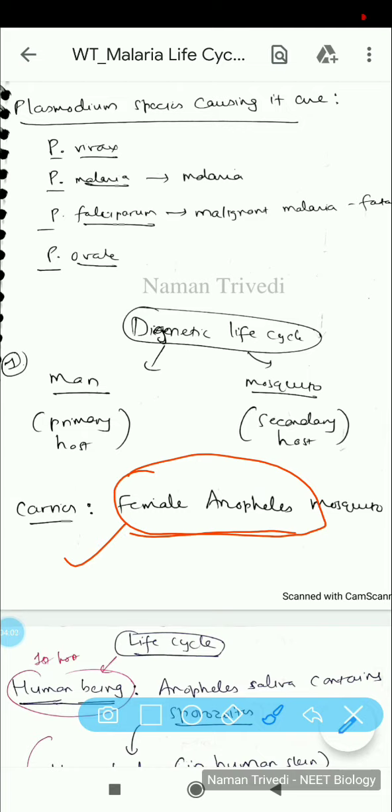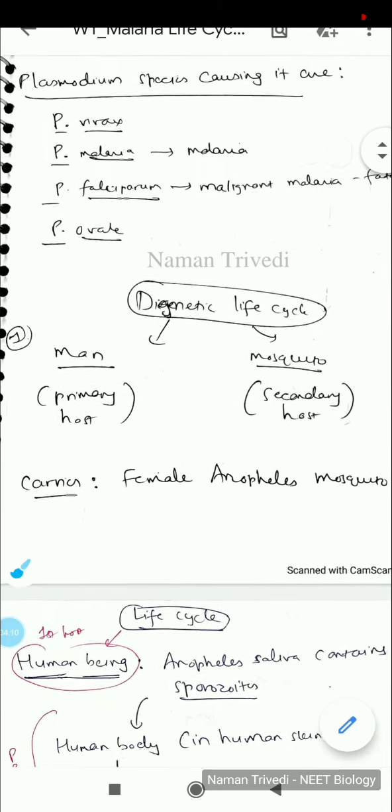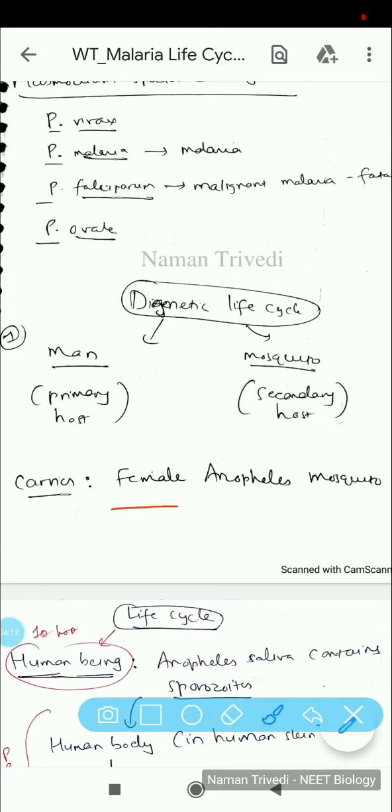The male mosquito will not bite because it doesn't have the proboscis needed to bite. Now why does the female bite? Not because of some personal issue, but so that it can obtain the required protein from our blood, because our blood is rich in many different types of proteins.